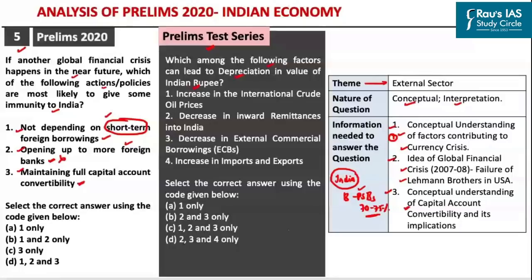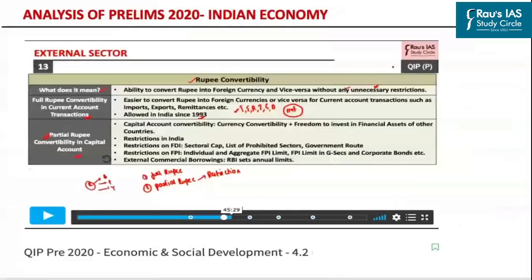The third statement says maintaining full capital account convertibility. See, in the QIP module we have discussed rupee convertibility. In particular, we have discussed rupee convertibility on the current account transactions and rupee convertibility on the capital account transactions. Rupee convertibility basically means the ability to convert rupee into foreign currency and vice versa without any kind of unnecessary restrictions. India has adopted full rupee convertibility in the current account transactions such as imports, exports, remittances, etc.